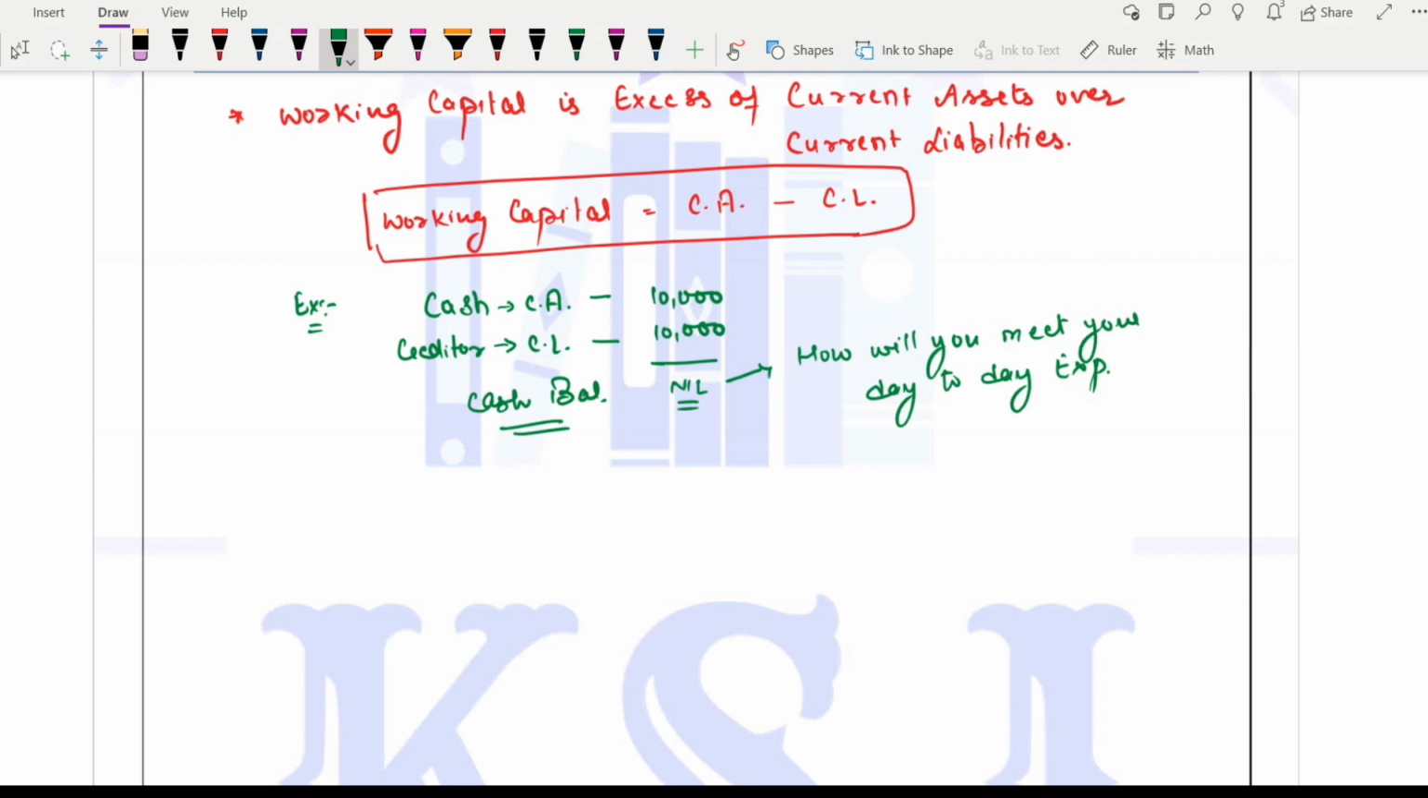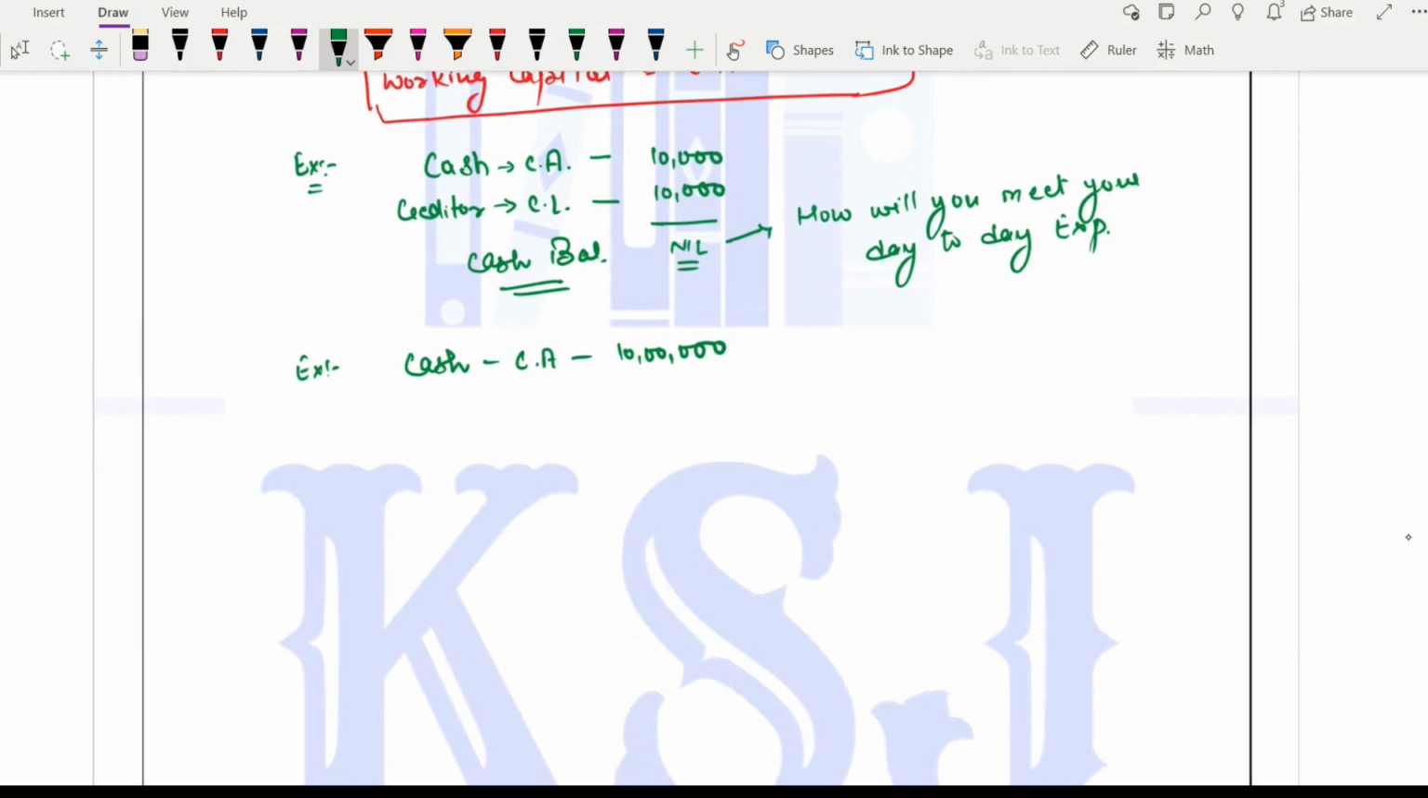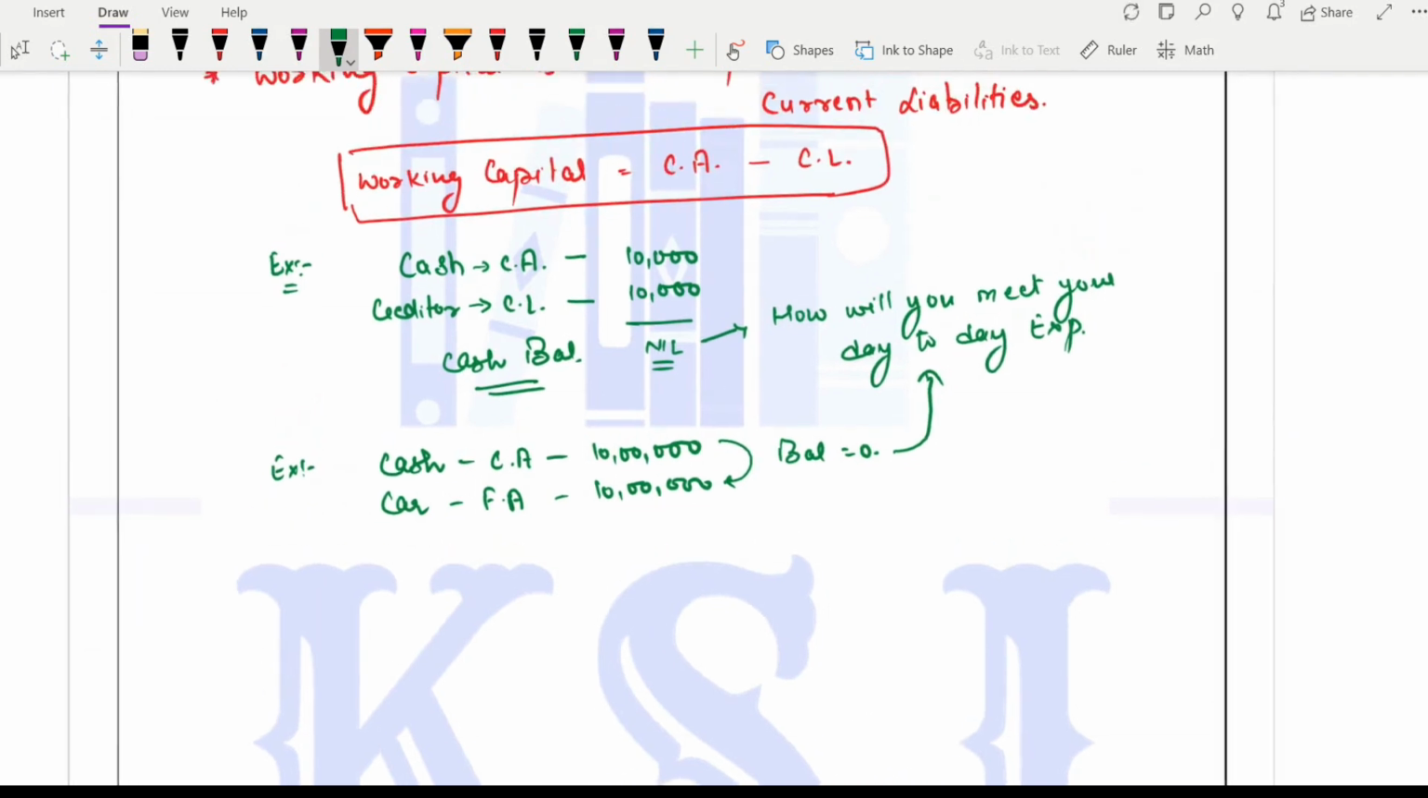Isn't it? Now let's take another example. This was about the current liability, right? Say you have a cash which is a current asset, say 10 lakh rupees you have. Now you decide to buy a car which is a fixed asset, right? You decide to buy a car which is a fixed asset which is worth 10 lakh rupees. Now if you spend the whole of this 10 lakh rupees on buying a car, you will have a balance of 0. Then again the question is, how will you meet your day-to-day expenses? Clear? So this is very important.